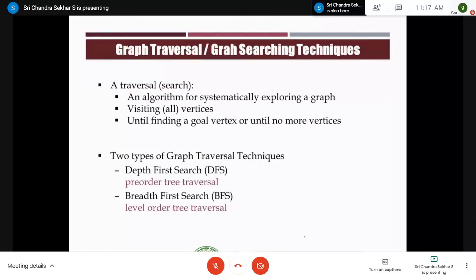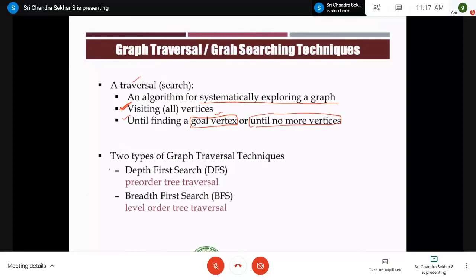What is a traversal? A traversal is nothing but an algorithm for systematically exploring a graph. That means you have to visit all vertices. This is very important. You have to visit all vertices until you find a goal vertex. For example, if you are searching for a vertex, you have to traverse the graph. For that, you have to visit all the vertices until you find that vertex or until no more vertices are there. This is nothing but traversing.